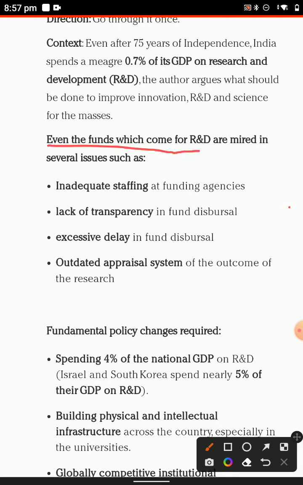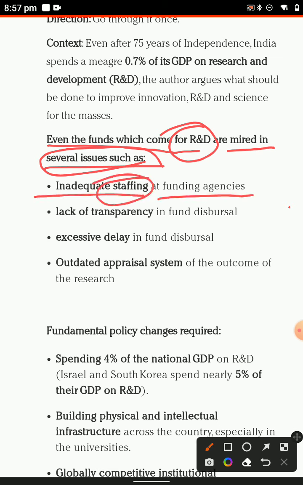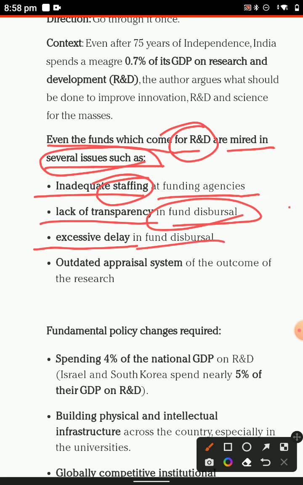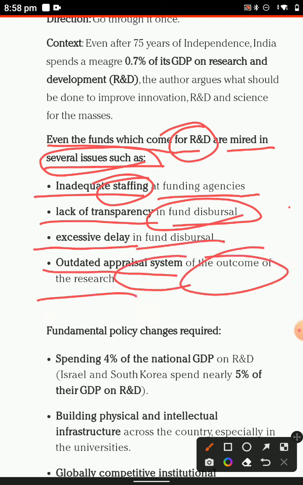Even the fund, which is the remittance for the margins available issue. क्या issue है? What is the issue? Students face stunting, and the funding agency has a lack of transparency in fund distribution and extensive delay in fund distribution outside the project system, which is the outcome for the researcher.